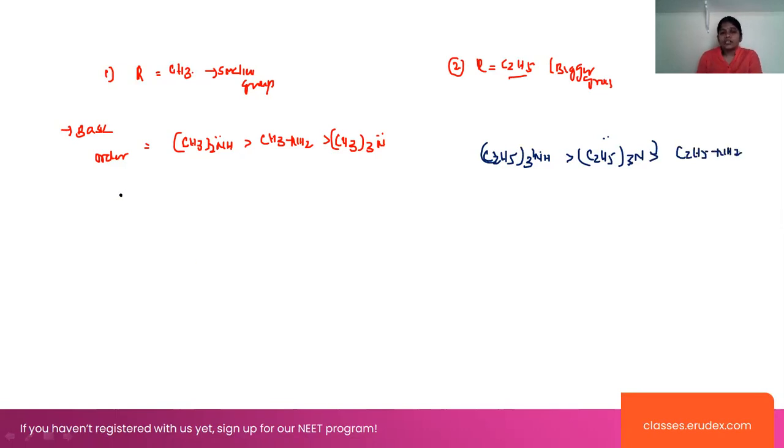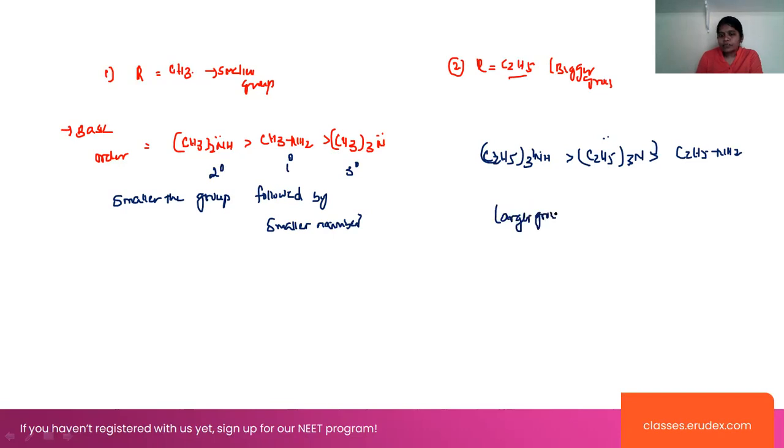How to remember this? Smaller the group, followed by smaller number. That is the thing here. Here this is the secondary, this is the primary, and this is the tertiary. Larger group followed by large number. That means here the secondary is followed by the tertiary, and after that the primary. So this is the basic order here.